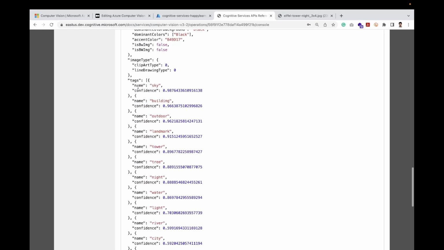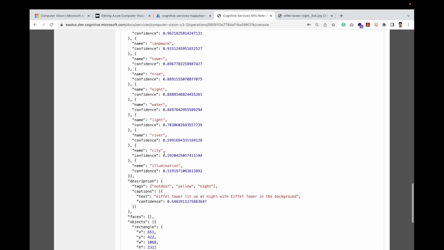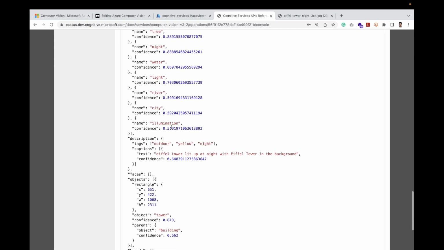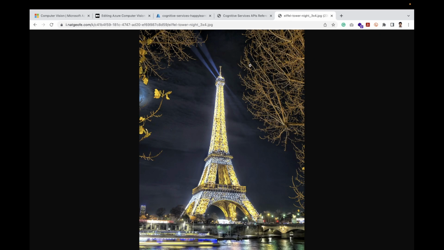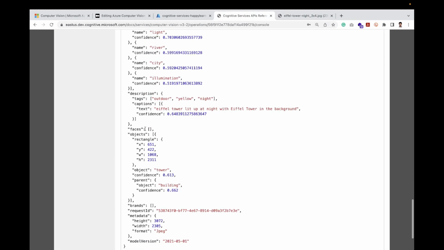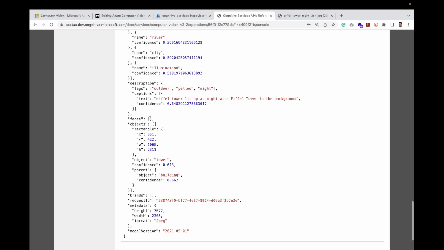Other than that, some tags will be provided. So what are tags? Basically the components of the image: it has sky, it has building, it has landmark, it has tower, it has trees, night, all the possible things which are there. Illumination, the Eiffel Tower is lighting up, so that is also coming over here. Faces, see, if some recognized faces are there, that will also come. For example, any celebrity face, if it is recognized, it will come over here.